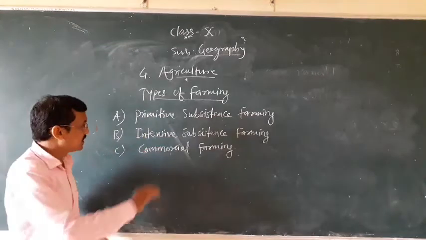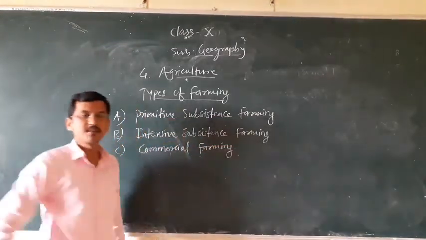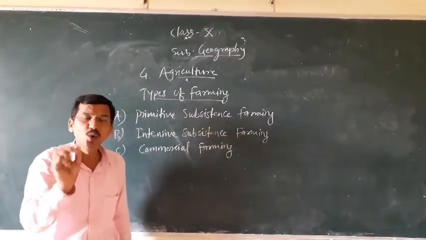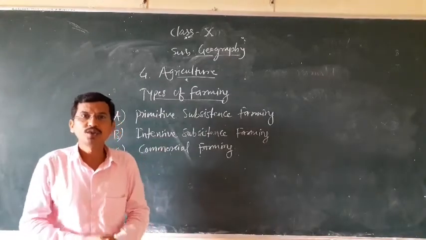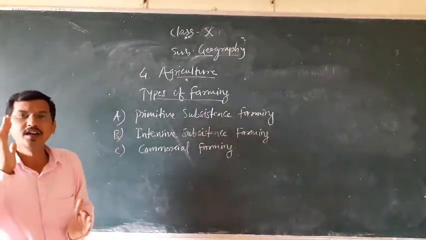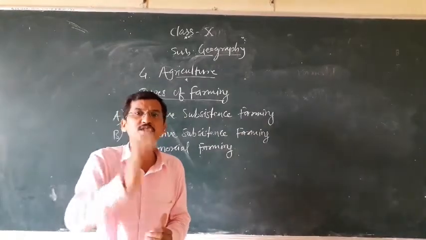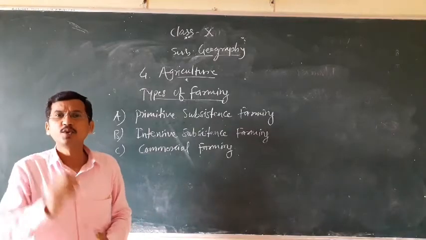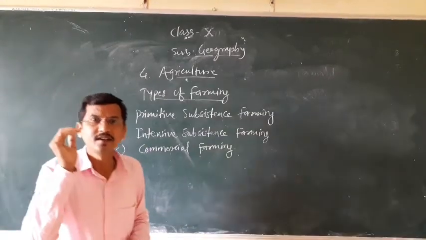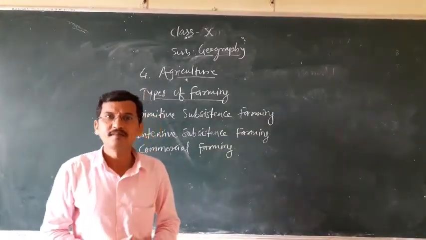But keep in mind that in intensive subsistence farming, the land holding size is going to decrease day by day. Suppose a father has 4 children, and suppose the father has 10 acres of land.